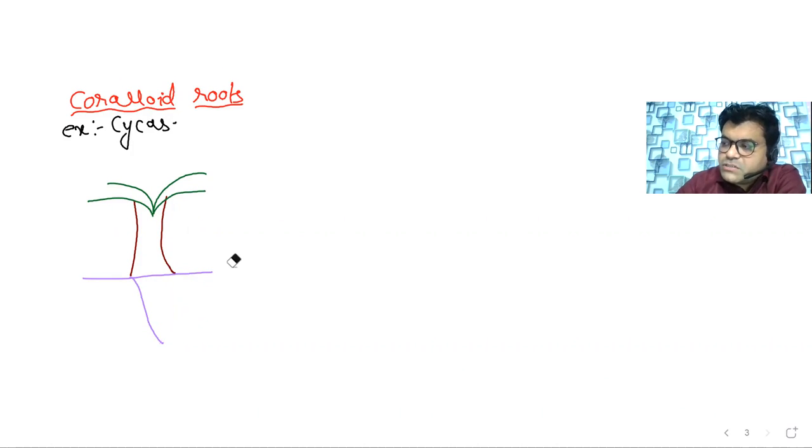But here we are going to see the roots. So this is somewhat what we can see here about the roots.